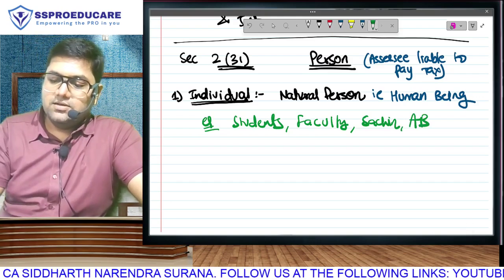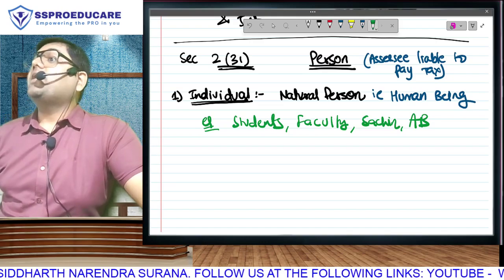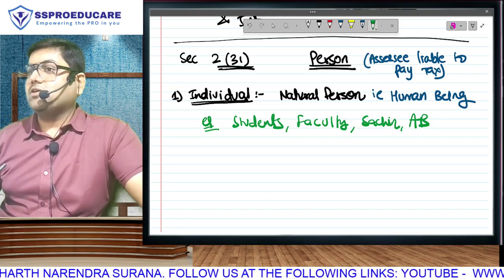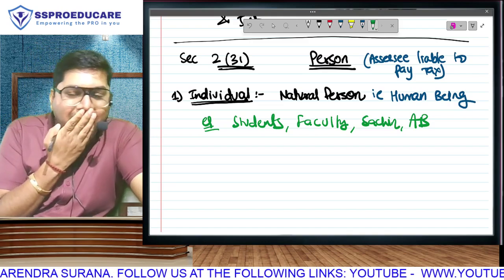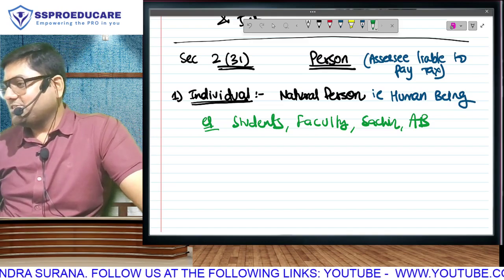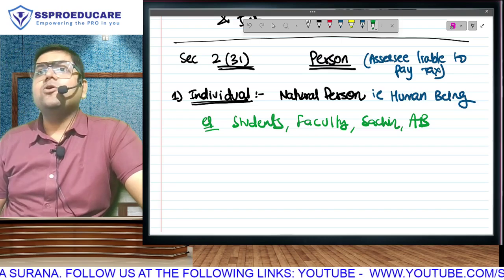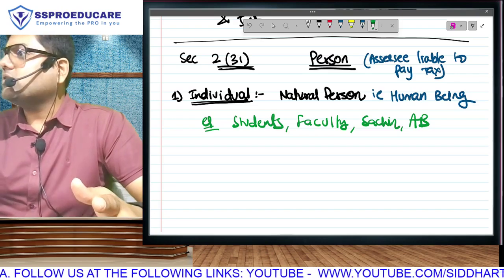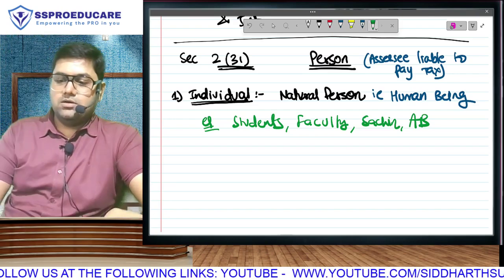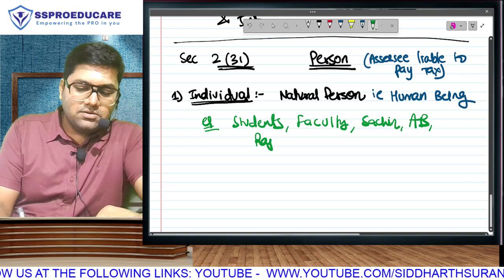AB. Amitabh Bachchan. I can't take Abhishek's example because income is also required. Amitabh Bachchan. Individual or not? Yes. Rajnikant.